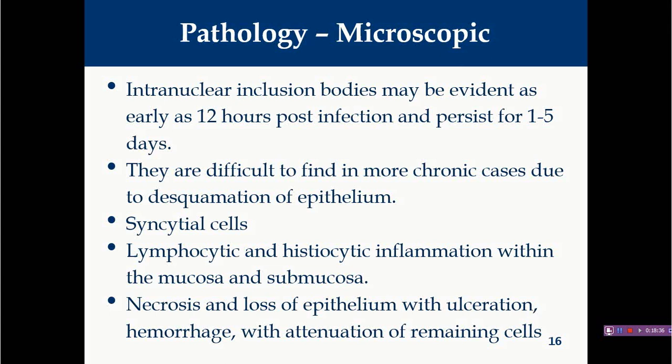because most of these sloughed cells will die, degenerate, and ultimately lyse. So you will not find intranuclear inclusion bodies. Generally they are found only in early infection, between 1 to 5 days. Here, the virus replicates inside tracheal epithelial cells, so there will be degeneration and necrosis, and ultimately these tracheal epithelial cells get sloughed into the lumen. So you will find intranuclear inclusion bodies in sloughed epithelial cells.